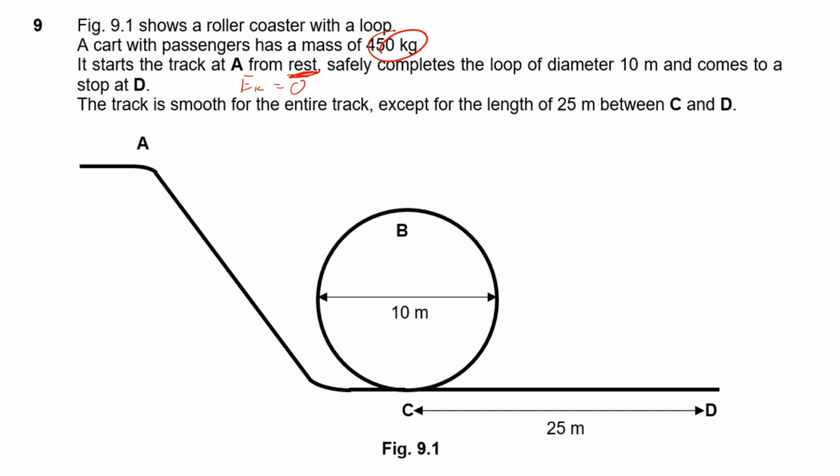And finally, it is telling us that it is smooth for the whole track until C and D. So what that means is smooth, there is no friction, and friction is the main culprit when it comes to transferring energy from within a system to the surroundings. So if there's no friction, that means that energy is conserved. So between A, B, and C, they should have the same amount of total energy distributed among all the stores. But from C to D, that may change.